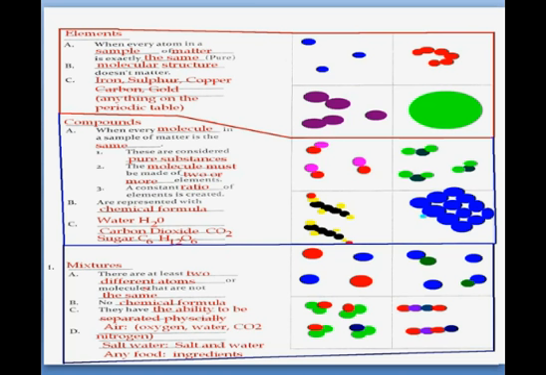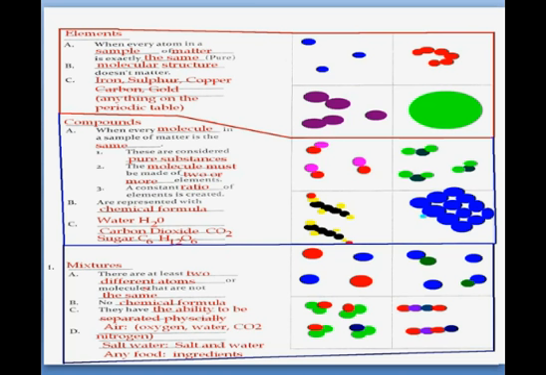Now last but not the least, mixtures, which differ from the rest in that there are at least two different atoms or molecules that are not the same. That is an impure substance. No chemical formula. They have the ability to be separated physically; a physical method can be used to separate them. Examples are air, salty water, or any food ingredient. We can see the pictorial form.